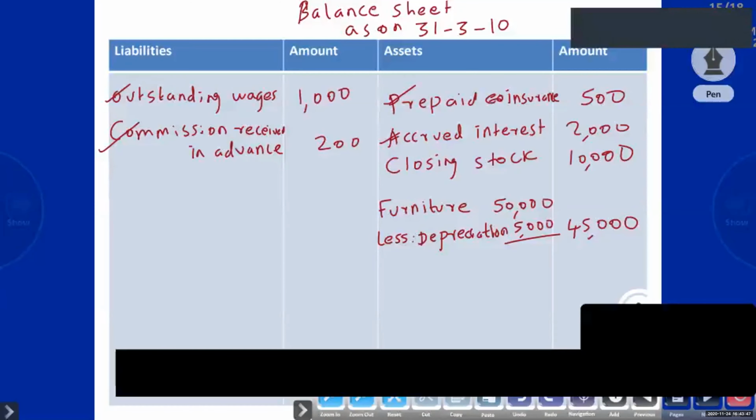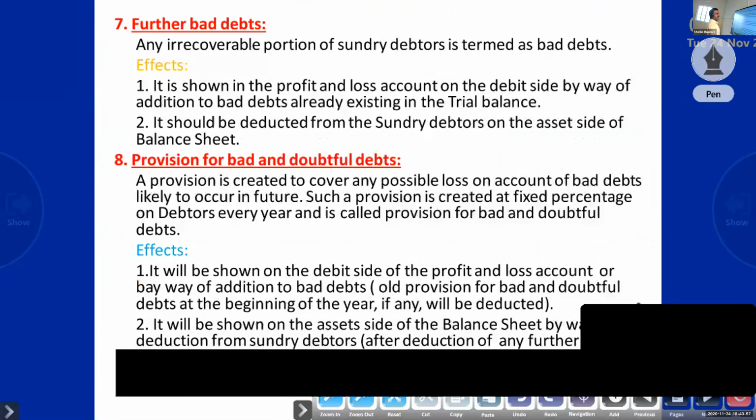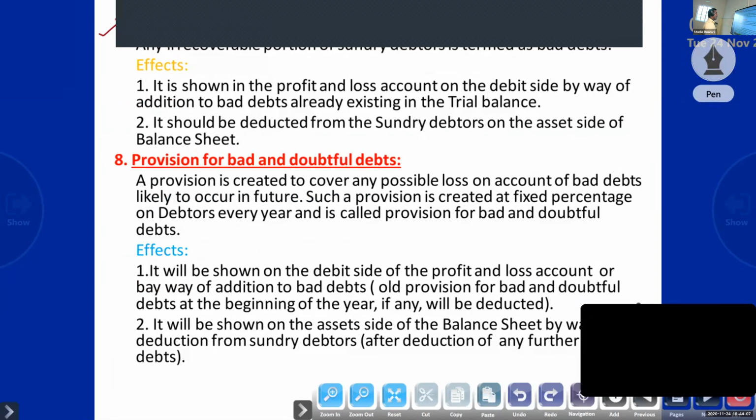Next time, okay. Now, without this adjustment, no problem. Which ones?